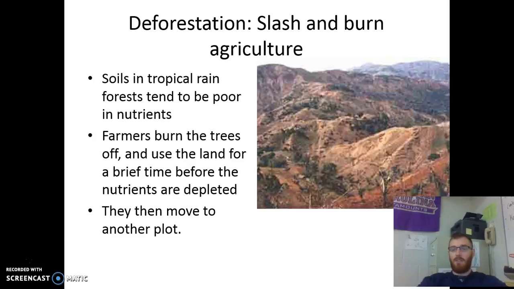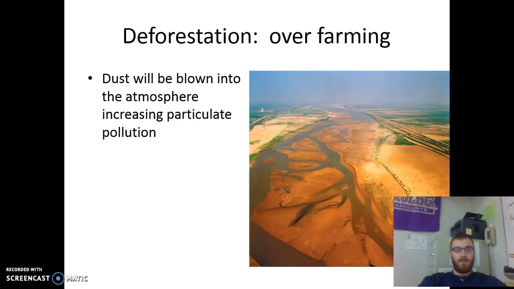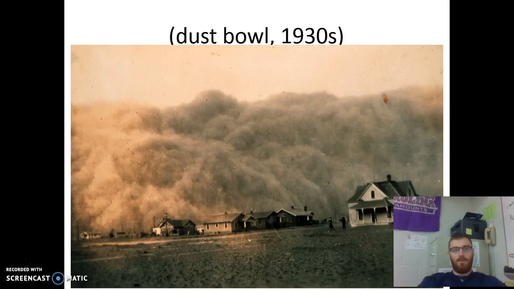All right, deforestation is something that can affect the climate because plants, as we already talked about in the carbon cycle in day 5 of this unit, have a very important role in the carbon cycle. So cutting down these things is going to decrease the amount of carbon recycling. Overfarming is going to have the same effect. It also can lead to things like the Dust Bowl of the 1930s from overfarming.